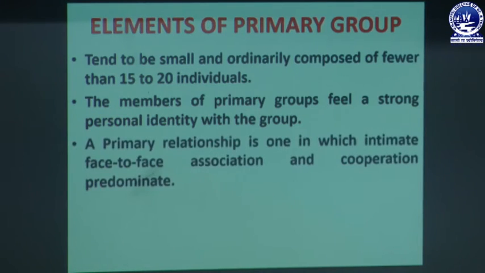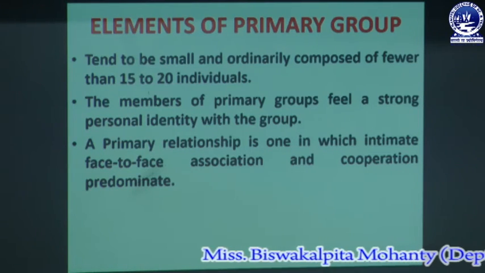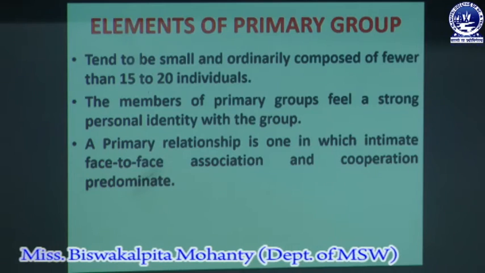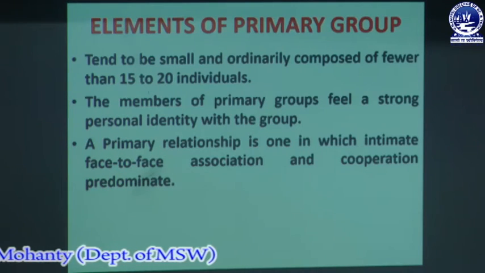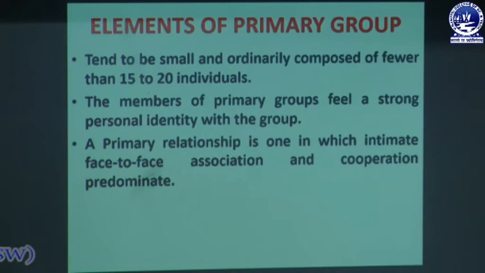Then, a primary relationship is one in which intimate face-to-face association and cooperation predominate. In a primary group, the relationship between the members is very intimate, and they have face-to-face relationships and cooperation between all the members.